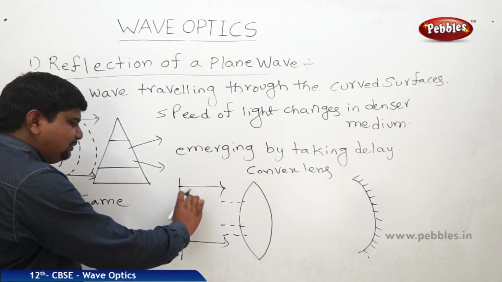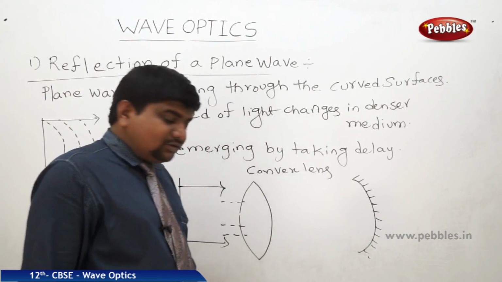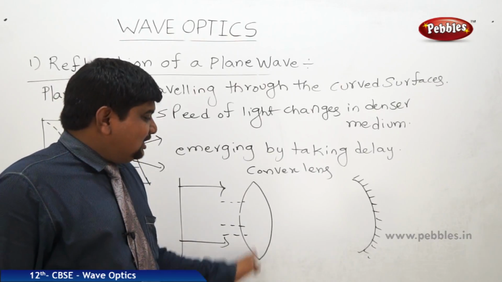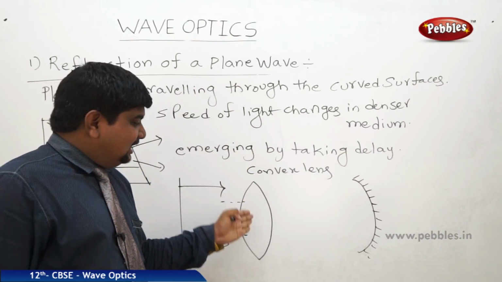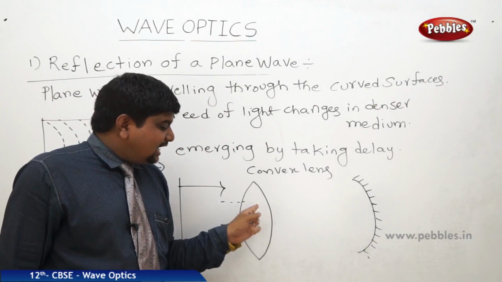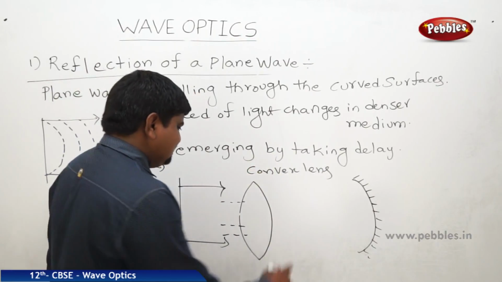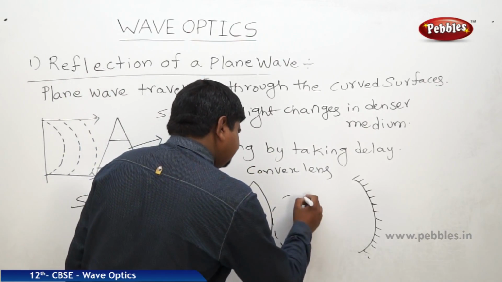So whenever the lowest portion of a plane wave or any polarized wave travels through the thickest portion of the medium, there can be a delay propagation, because it takes more time to cover all the dense part of the medium. So like this we can expect.